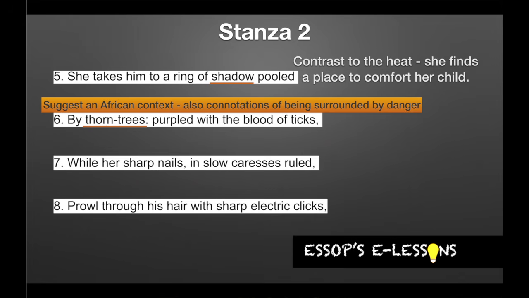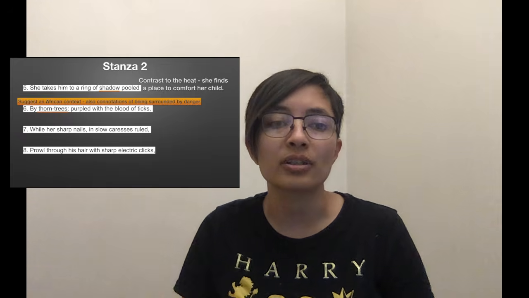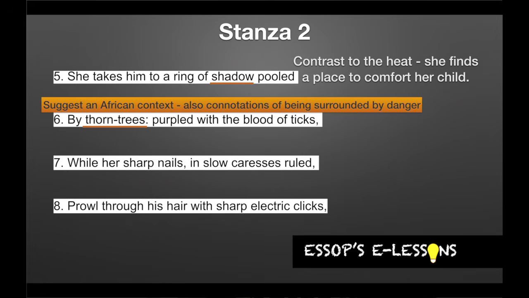Right, so thorn trees, yes, it suggests to us that this is an African context because these trees are indigenous to Africa. But there's also connotations of danger, suggesting that there are things that are dangerous to her and her child in this place. Okay, so we see the colon tells us that more information will follow as to what happens here in this shady place where she has chosen to comfort her child.